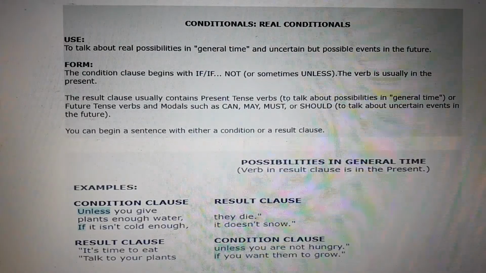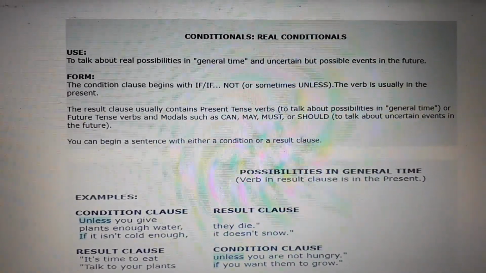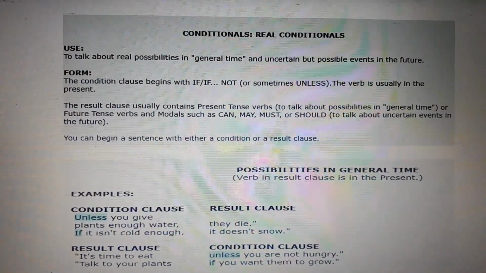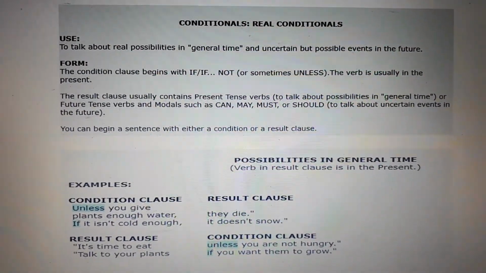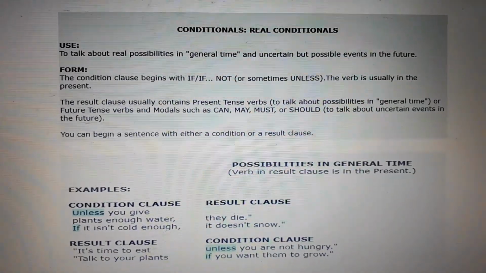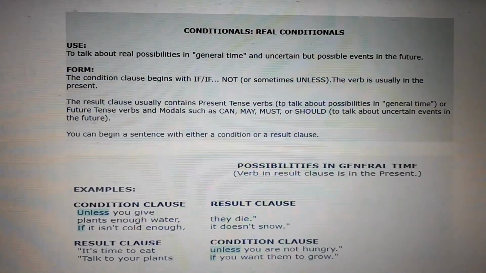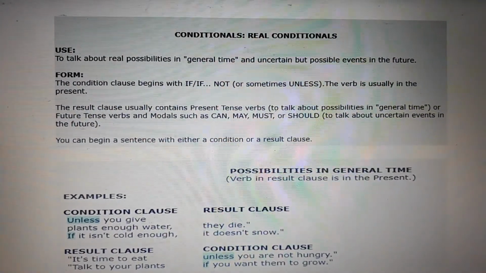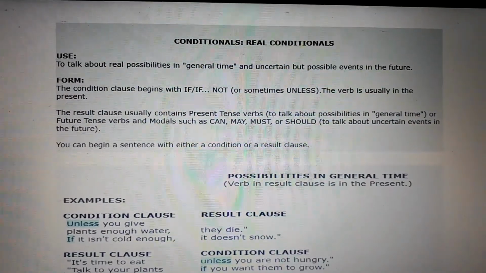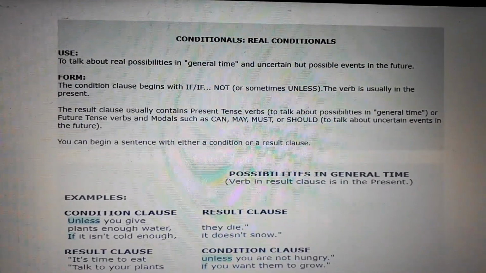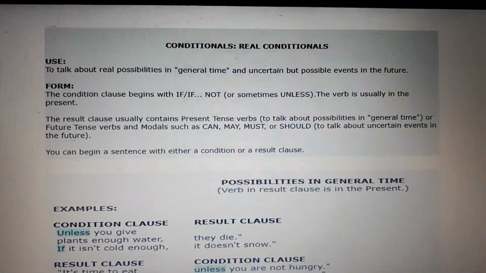Every time we need to work with the real conditionals, it is to talk about possibilities in general time, anytime, but most of all in present and in future. So you have to pay attention to the time of the statement. The use is to talk about real possibilities in general time and uncertain but possible events in the future.